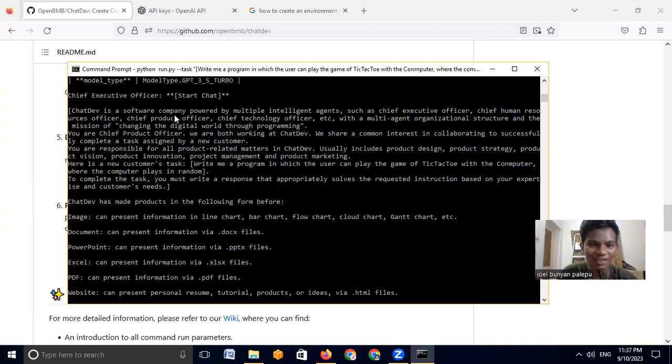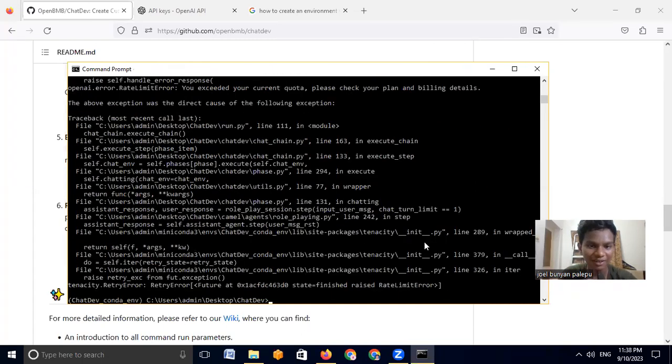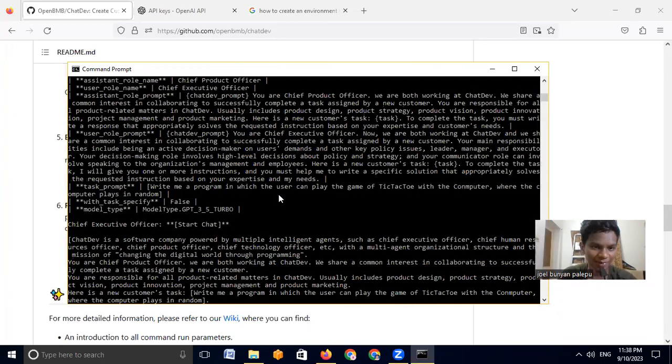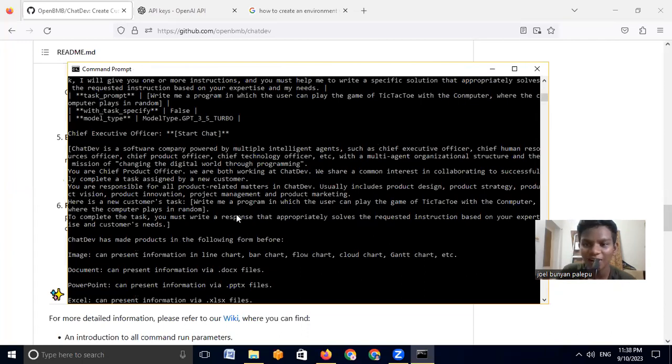The CEO starts a chat with a software company that provides multiple intelligent agents such as CEO, Chief Human Resource Officer, Chief Product Officer, Chief Technological Officer, etc. with a multi-agent organized structure. Right. Okay, so we got an error. Okay, don't worry. We'll look at that in just a minute. But first, let's read the description. You are a collaborator to successfully complete a task assigned by a new customer. You are responsible for all product related matters. ChatDev usually includes product design, product strategy, product vision, product innovation, product management, product marketing. Here is a new customer task.